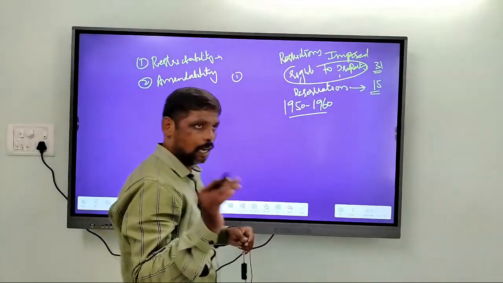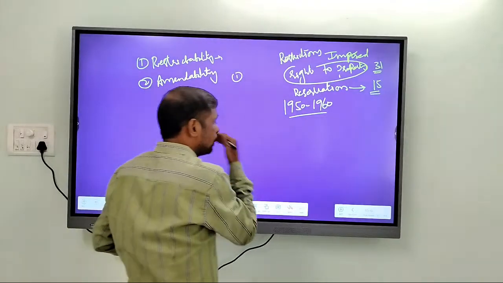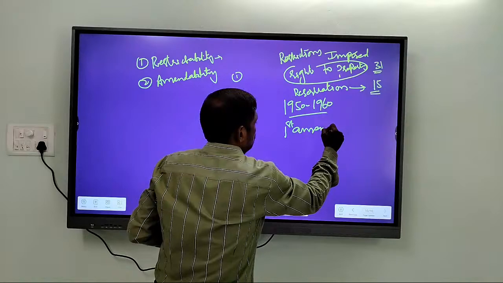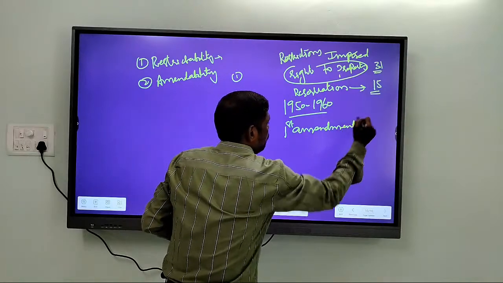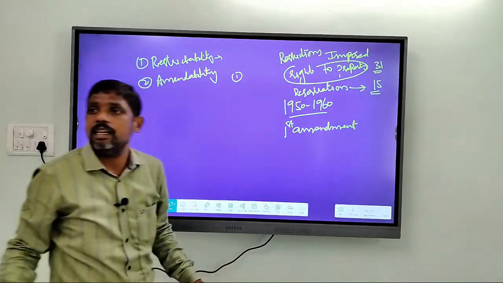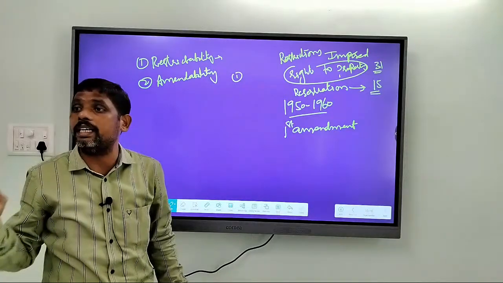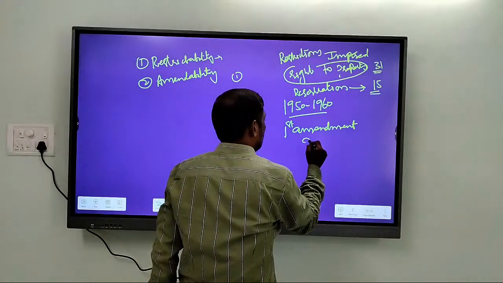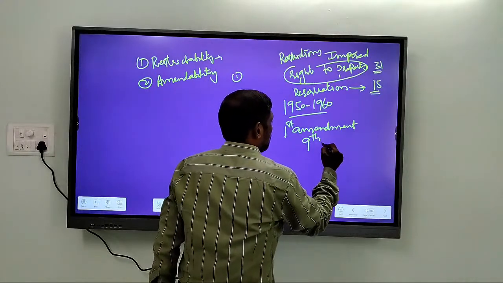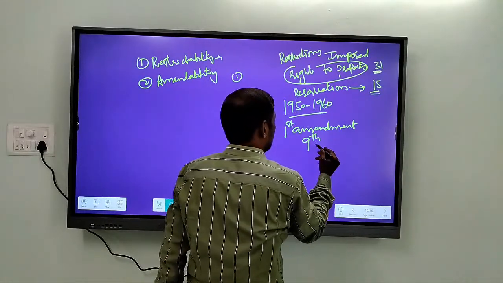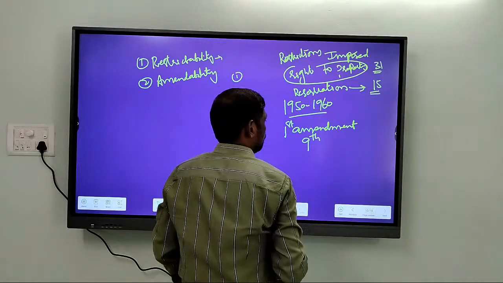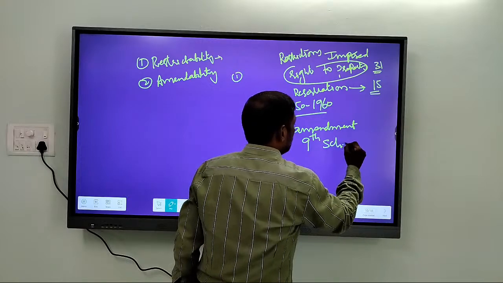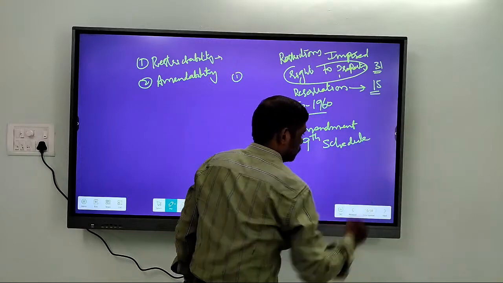And remember another important point: by the First Amendment Act, the government of India added the 9th Schedule to the Constitution. Originally we had only the 8th Schedule, but by the First Amendment Act, the 9th Schedule was added to the Constitution.